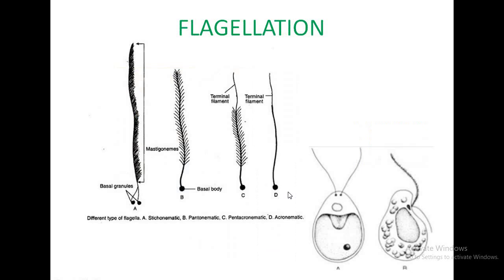The smooth-walled flagella is called acronematic or whiplash type flagella, while flagella with small outgrowths called mastigonemes are called tinsel or pleuronematic flagella. This is also of three types: stichonematic, when mastigonemes are on only one side. When a terminal filament is present, they are pantonematic, and when the terminal filament is absent, it is pantacronematic.